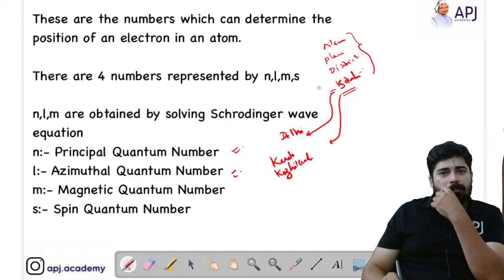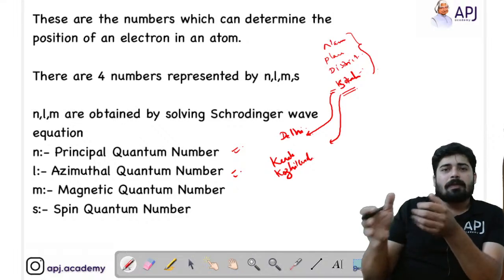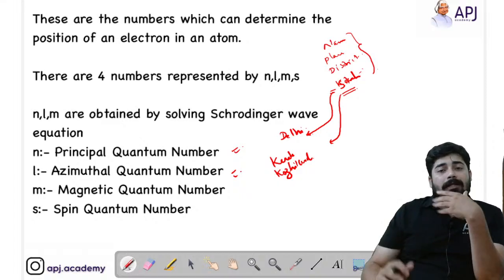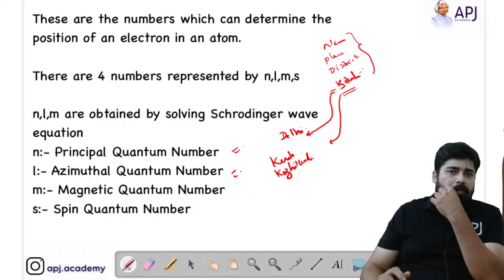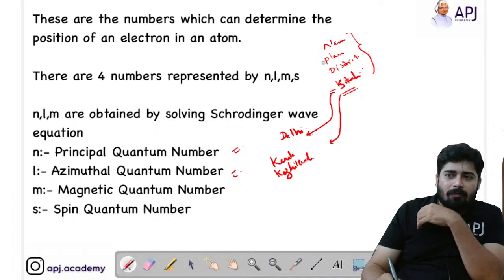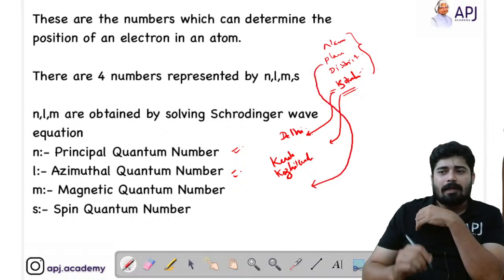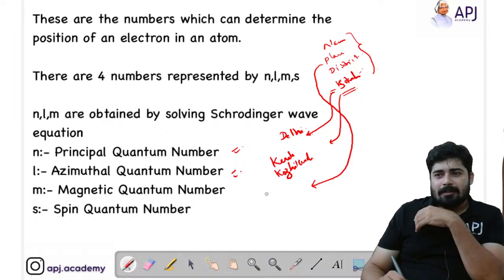Now we know that in that particular district there are a lot of localities, a lot of places. So now we come to the place and the house name. This can be a house name. So we got the place.